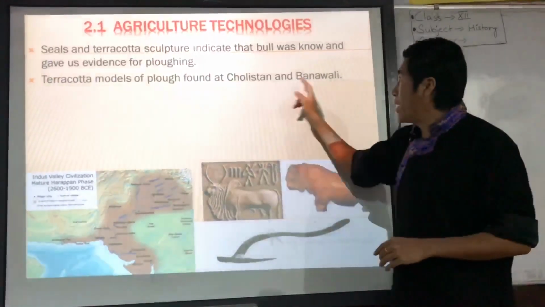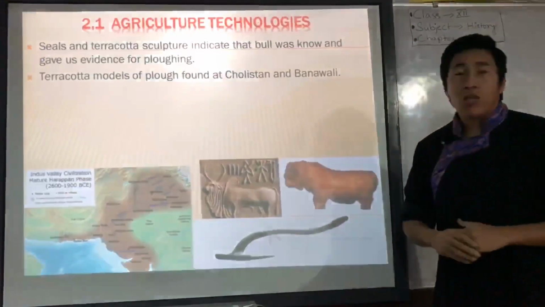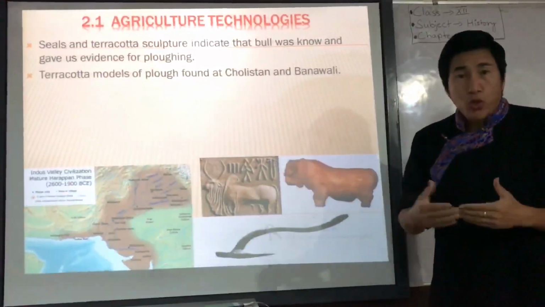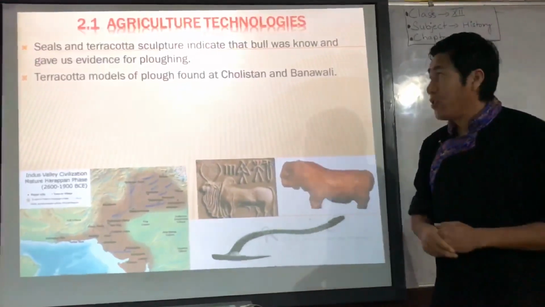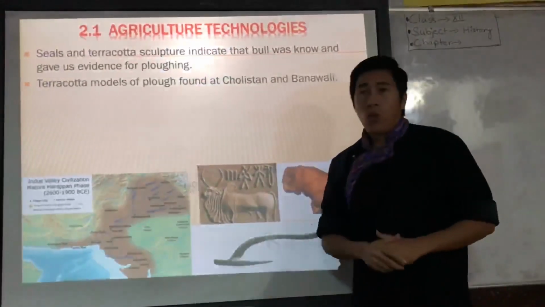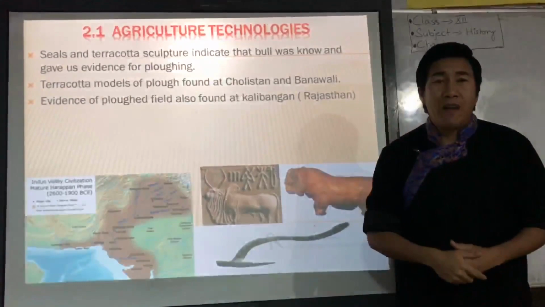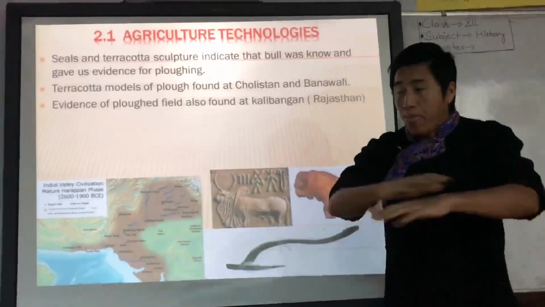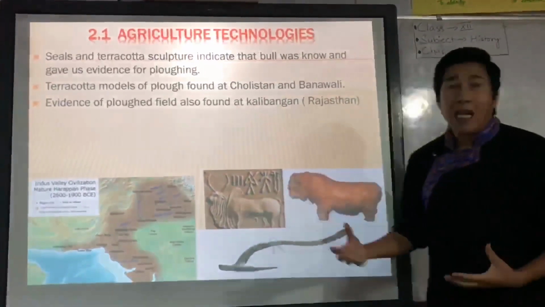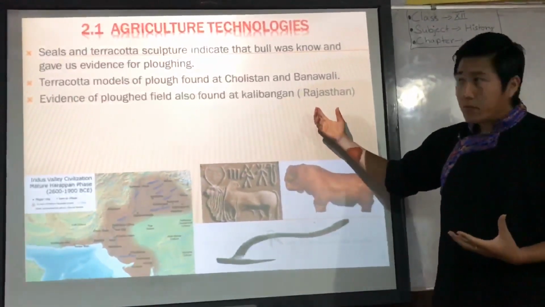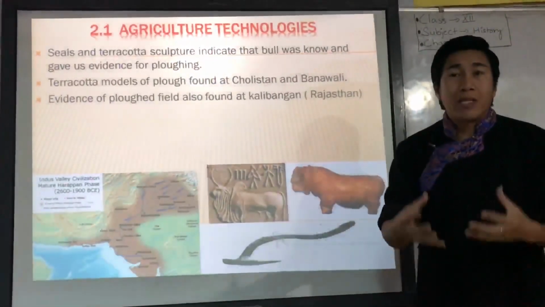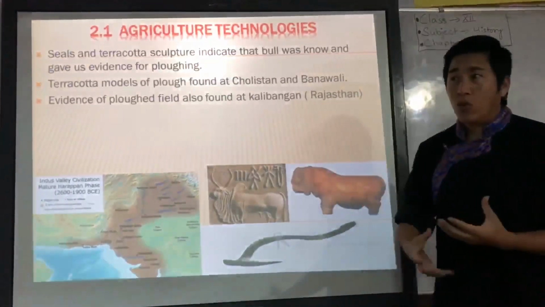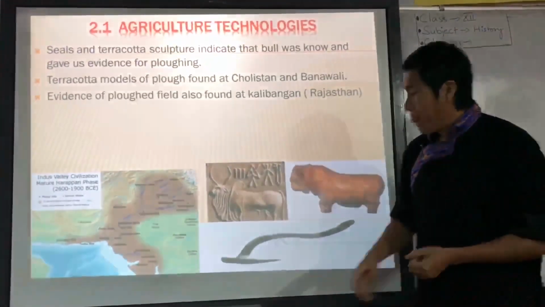So it also shows the practice of agriculture during the Indus Valley civilization. Third, archaeologists found an agricultural field in Kalibangar, Rajasthan. They also found that two crops were grown in the same field. This is also evidence archaeologists have.